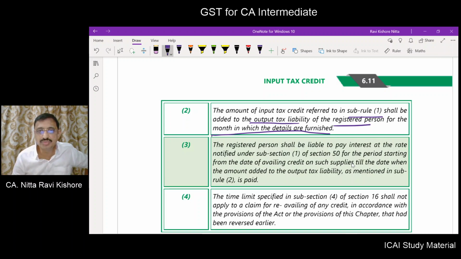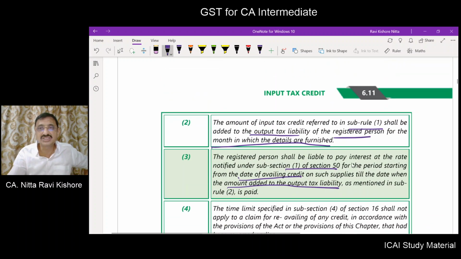Now interest is to be paid as per section 50 subsection 1, for the period starting from the date on which you availed the credit till the date when the amount is added to your output liability.